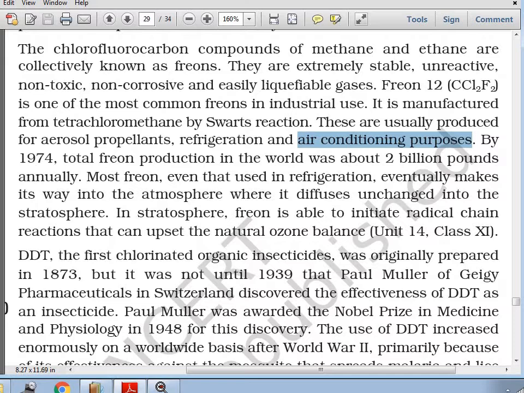Now it has been replaced with hydrofluorocarbon under green chemistry. That is what you have studied in unit 14 of your standard 11.